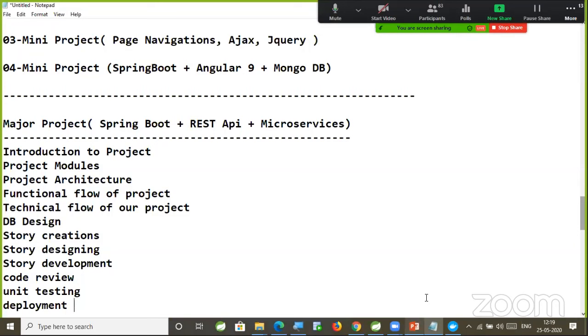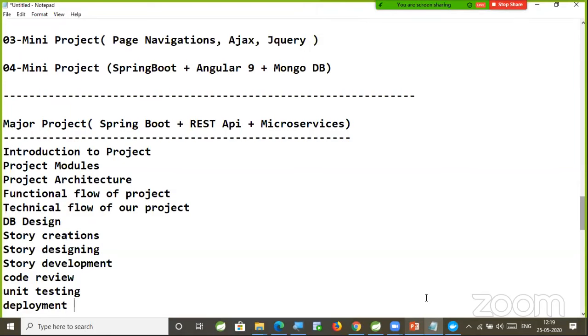How much code you are writing, how much confidence you are getting, how you are using the tools, how you are writing the code. If it is a banking project, still a login form will be there, a registration form will be there. If it is any other insurance application, the same kind of forms will be there. Nothing is going to change for the developer. The developer has to write the code, whatever the project it is, whatever the domain it is. So you have to write the code on your own.